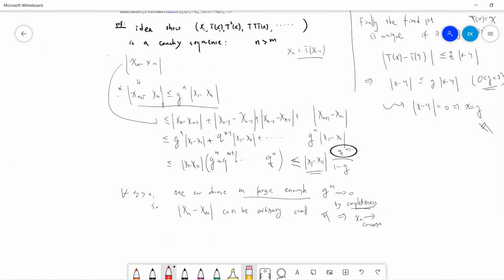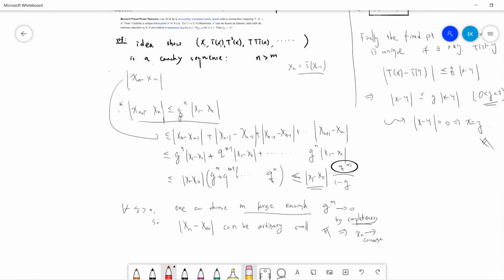So we need to bound xn minus xm, right? But this looks difficult. So how about we bound x(n+1) minus xn? By definition it can be proved to be at most q to the n times x1 minus x0, just using the definition n times. So xn minus xm can be written as the sum of consecutive differences, xn minus x(n-1), plus x(n-1) minus x(n-2), and so on, up to x(m+1) minus xm, just using the triangle inequality. So this term is q to the n-1 times x1 minus x0, this is q to the n-2 times x1 minus x0, and this one is q to the m times x1 minus x0.